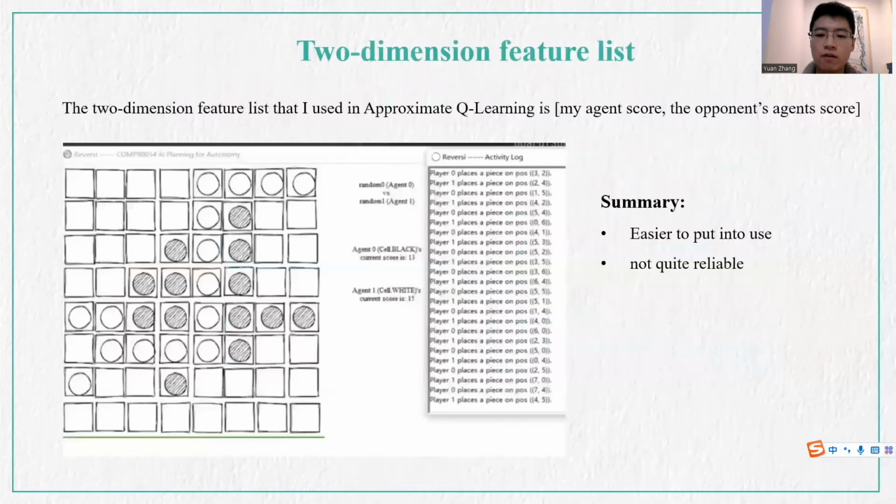Firstly, we use a two-dimension feature list, which consists of my agent score and opponent's agent score. We calculate the Q value for every possible next state, corresponding to executing specific actions. And we select the positions which have the best Q value.